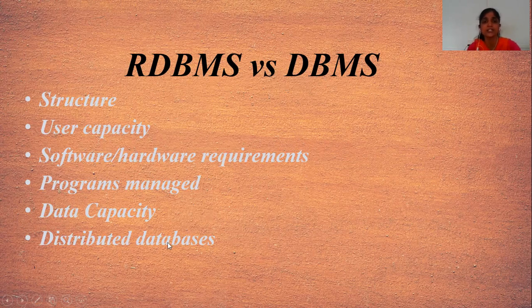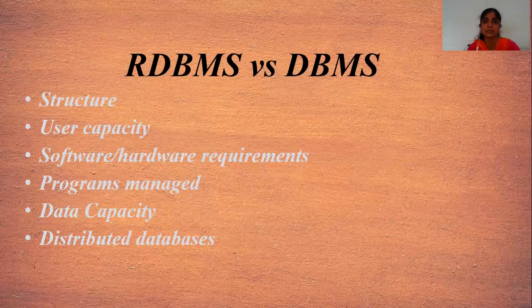Then the next one is distributed database. DBMS doesn't support distributed databases, but RDBMS supports distributed databases. That means the database is distributed in RDBMS but not in DBMS. These are the differences between RDBMS and DBMS.